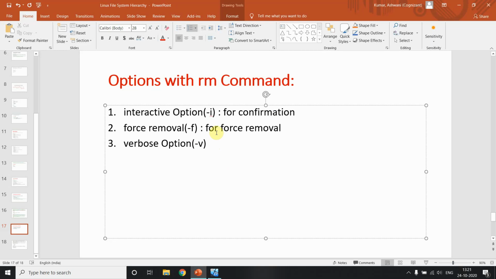For force removal, okay. And why, like in every Unix command, are we using this V option, generally for verbose? Because we want the additional information, okay. Whenever you want some additional information, you can use this option. Let me show you practically why we are using this and how it works, okay.